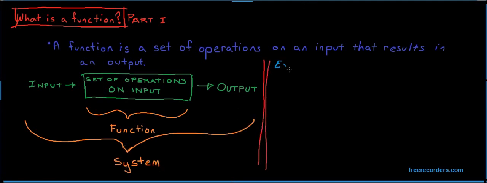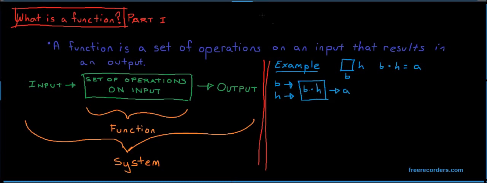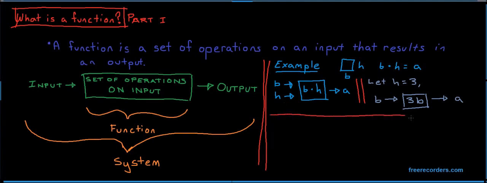Looking back at our example of finding the area of a rectangle, we described two inputs, represented here by the variables b and h. The output is represented by the variable a. The function consists of the operation of the two input variables b and h being multiplied. We will be concerned mostly with single input systems in these lessons, so we will make the variable h equal to the constant 3.